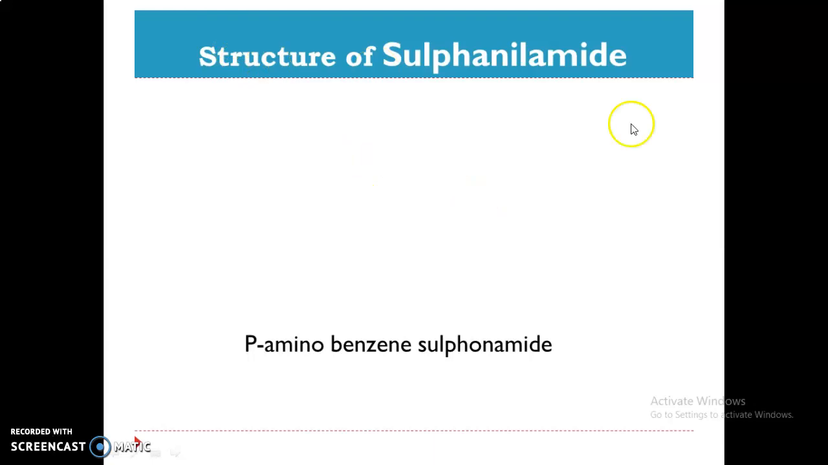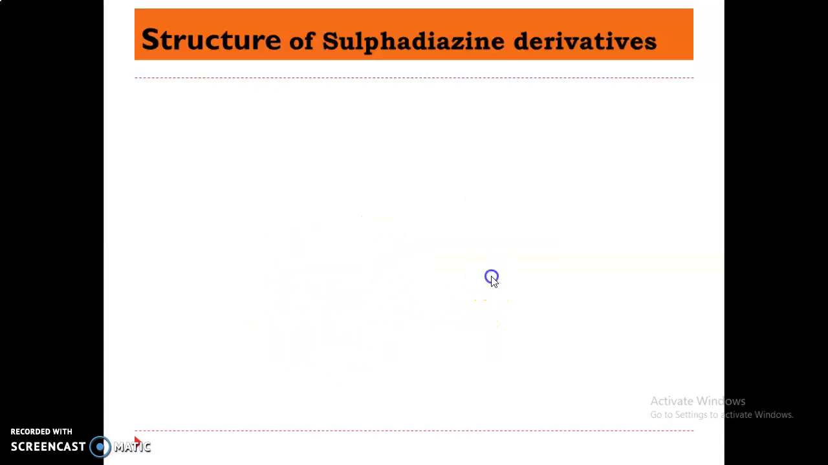Next, structure of sulfanilamide. This is the structure of sulfanilamide, in which a benzene ring is there. At first position, sulfonamido group is attached, SO2NH, R is a substituent. At fourth position of the benzene ring, an amino group is substituted. That's why the name is para-amino or 4-amino benzene sulfonamide.